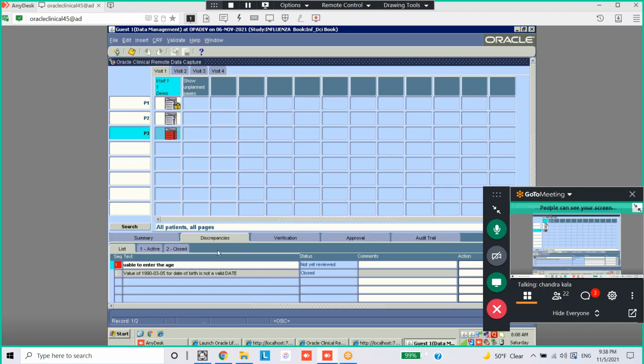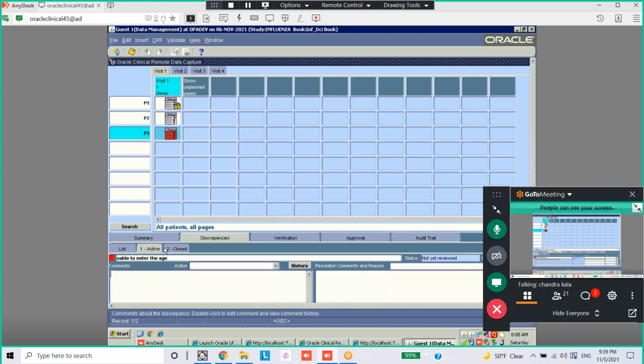But in the discrepancies, it is showing only one closed. The second one closed. First one is still showing active. Can you navigate and see? Second one closed. Tabs are there, right? Go to 1 active, go to 2 closed. 2 closed, it is showing date of birth closed. Value of date of birth is not valid date. 1 still active.